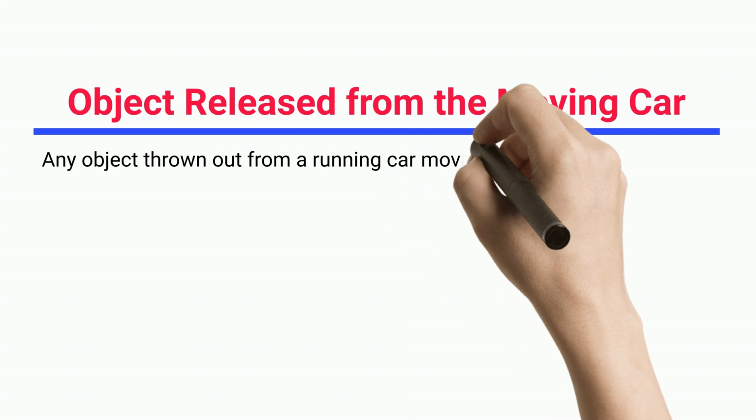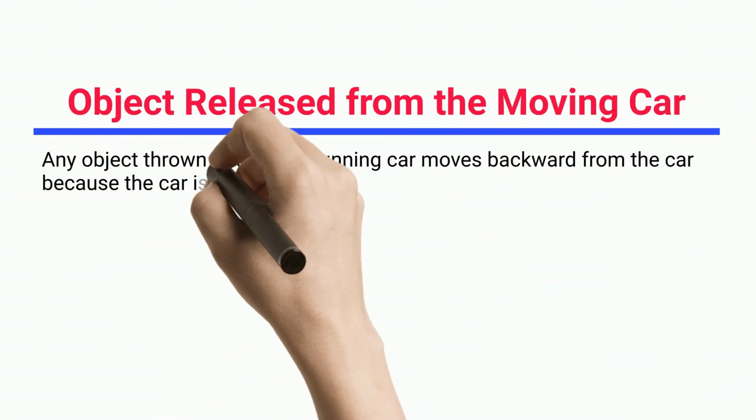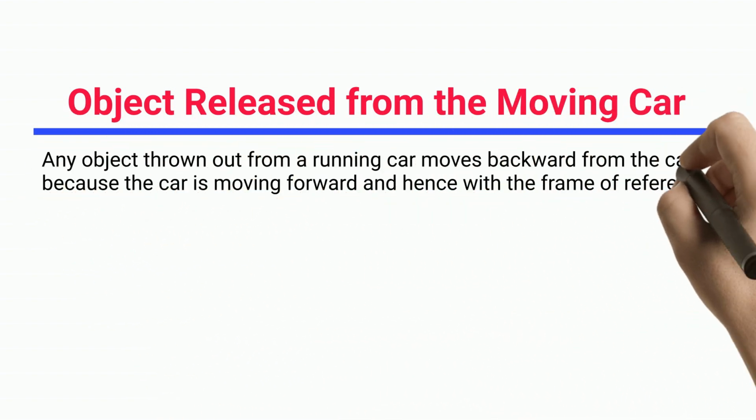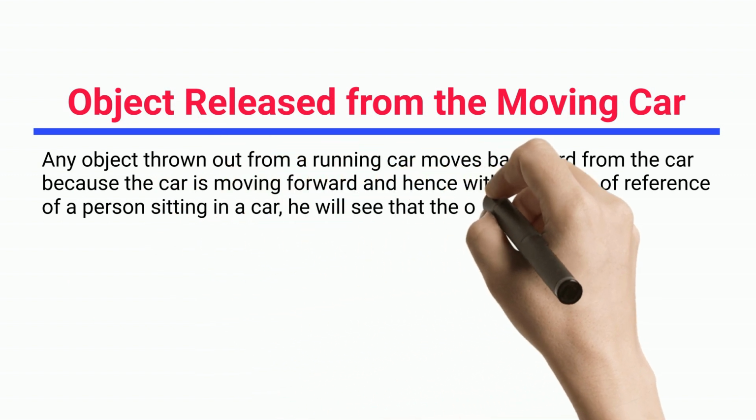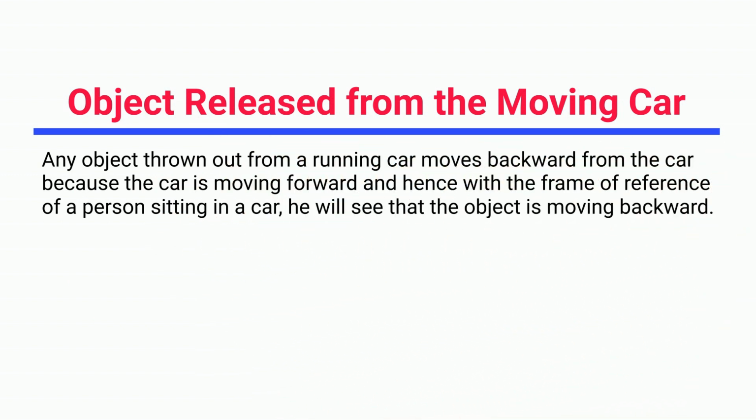Object released from a moving car. Any object thrown out from a running car moves backward from the car because the car is moving forward, and hence with the frame of reference of a person sitting in the car, he will see that the object is moving backward.